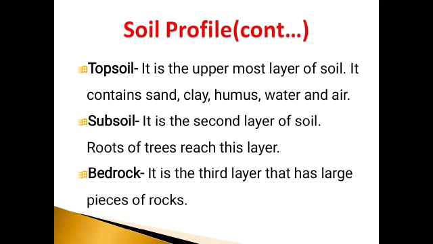Then comes bedrock. It is the third layer of soil. It contains large pieces of rocks, and this is quite deep inside the earth.